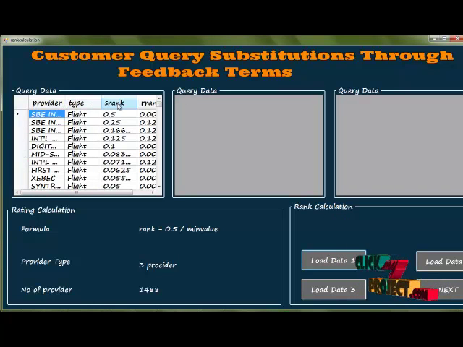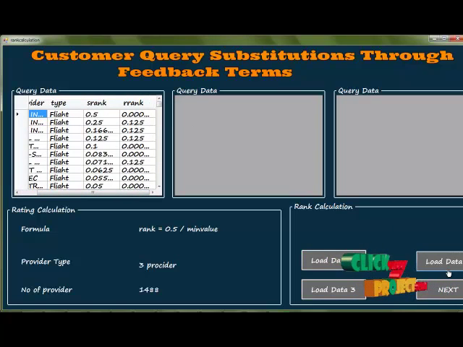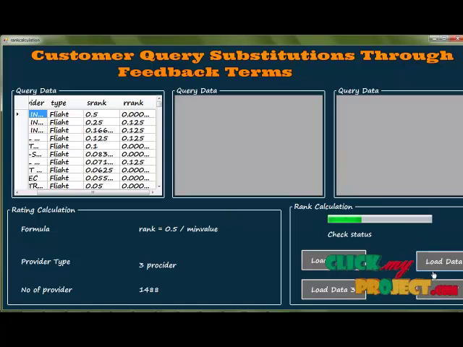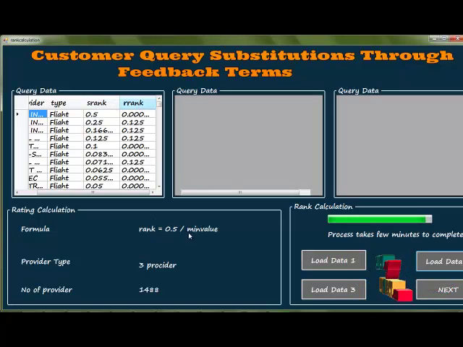This is the flight rank calculation process. This is for S rank, and another one is the R rank calculation process. Then click the next button to go to load data 2. This is the next calculation process for our clustering process. The S rank and R rank are calculated as rank equal to 0.5 divided by the minimum value. This 0.5 applies for every data in the calculating process. In this process there is some delay in timing.